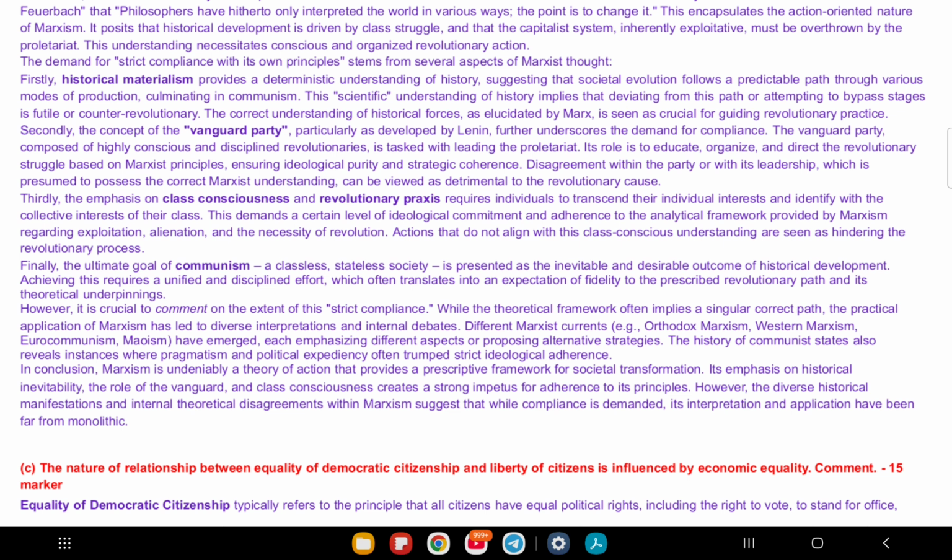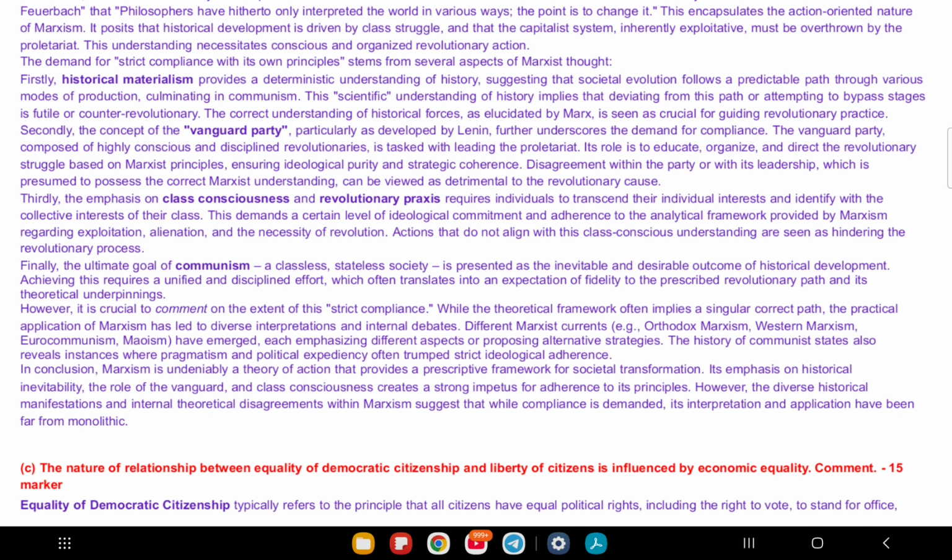Fourth is that more economic equality helps. If wealth is more equal, everyone can participate better in democracy. They have time, education, and security to vote or protest. Example, countries with a good welfare system like free education see more people voting because they feel secure. Here I want to give you one tip: explain how economic inequality affects democratic equality and liberty with clear examples. And you have to conclude by saying that economic equality strengthens democracy and freedom.